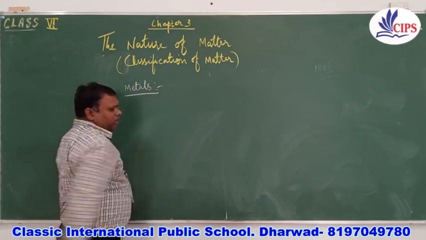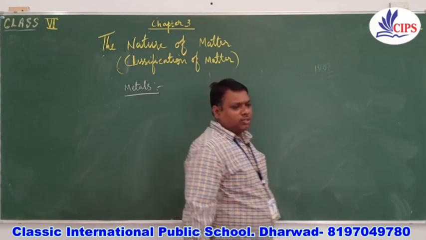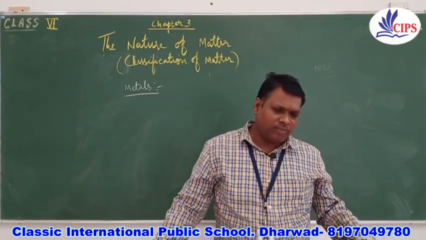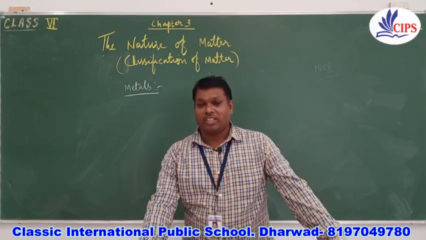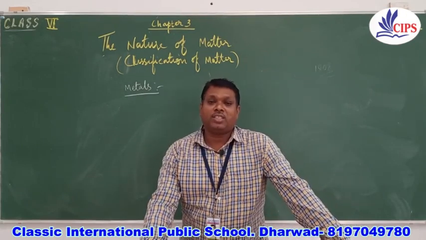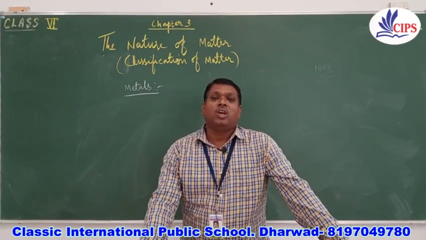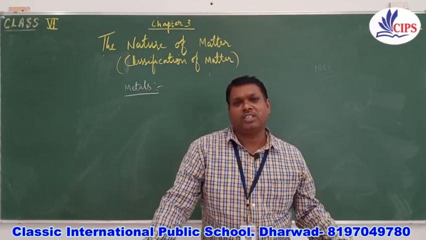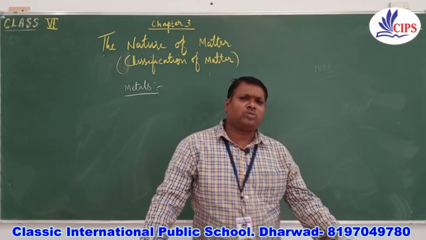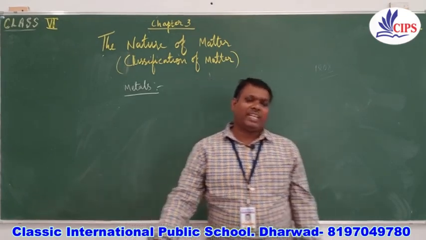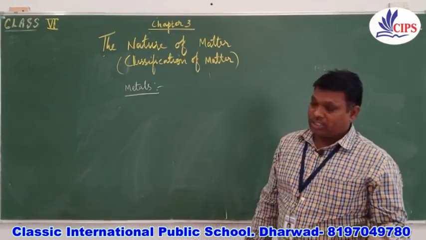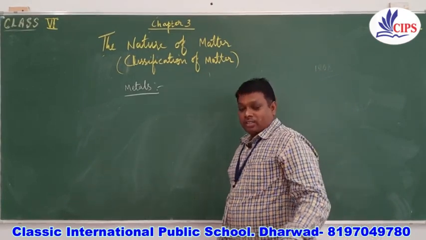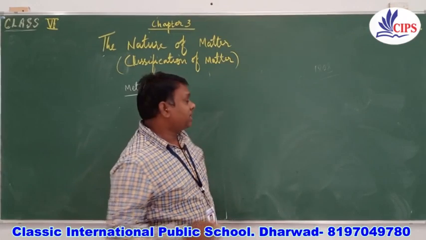You might have seen a metallic scale. When you beat it, you will find that some sound comes, and if you look at its surface, you will find that it is shining. So metals are electropositive substances which produce sound, and they have a shiny surface. Other properties of metals are that they can be beaten into sheets, that is, they are malleable, and they can be drawn into wires, that is, they are ductile.